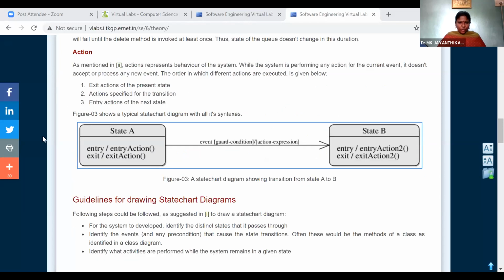Then here they are showing you state A and state B. State A and state B are interacting with each other through an association.